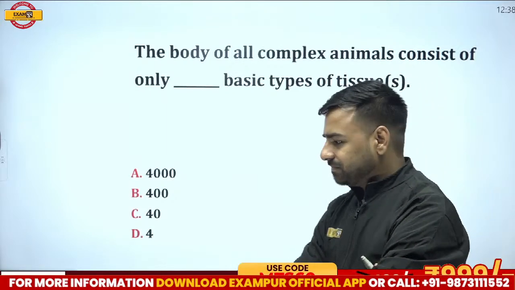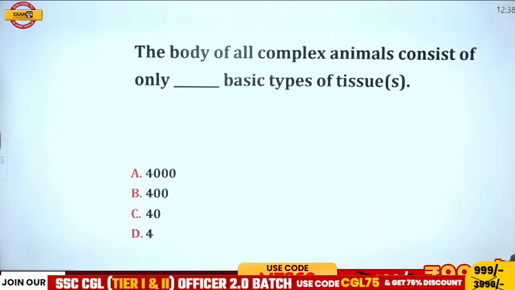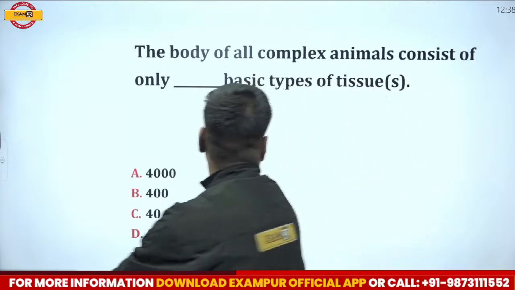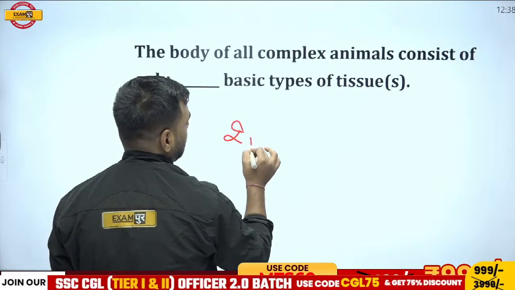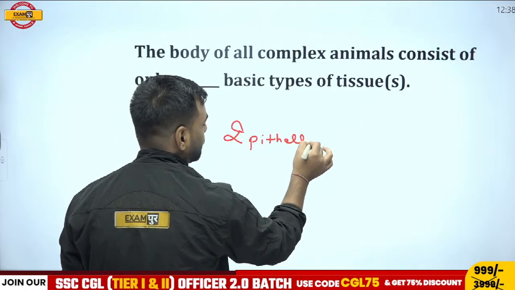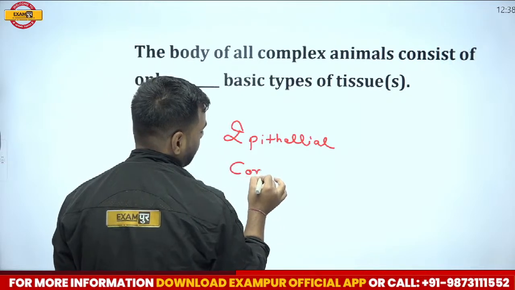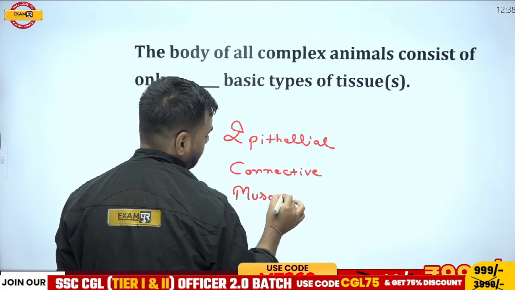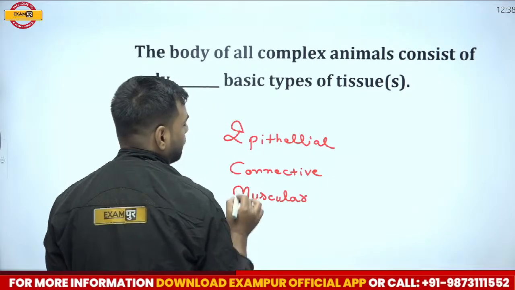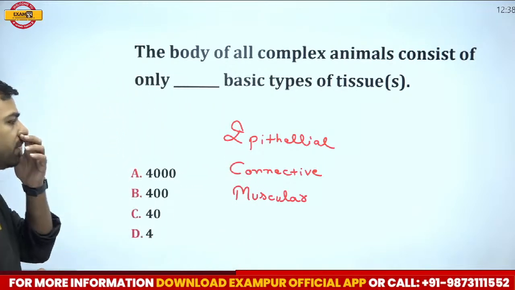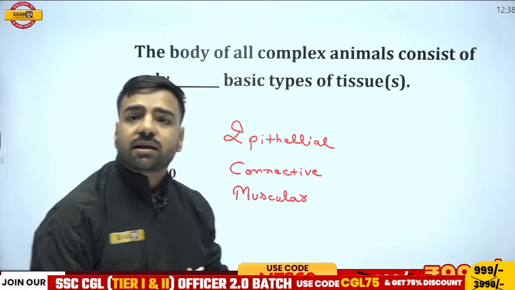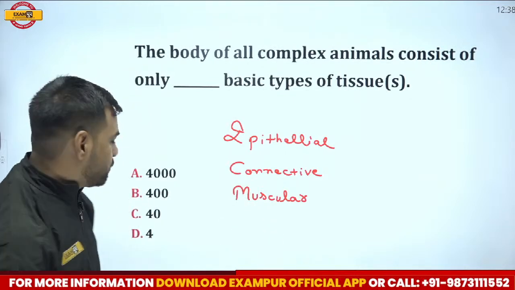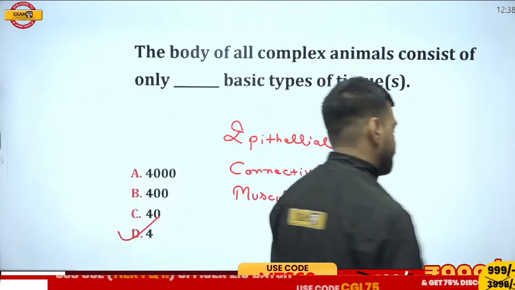Answer please. Question is, the body of all complex animals consists of only dash basic types of tissues. So when we were discussing these tissues, we knew what they are: epithelial, right? Then we have connective tissue. Then we have muscular. Then epithelial, connective, muscular, and we can talk about skeletal over there. So yes, here total how many are there? Only 4. So basically there are 4 types of tissues. So here the correct answer is going to be option number D, that is 4. Next.